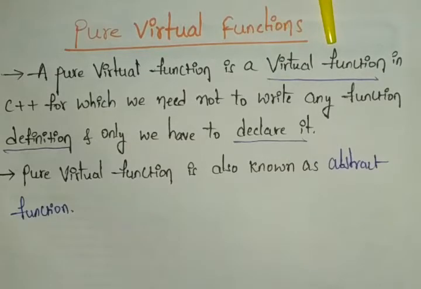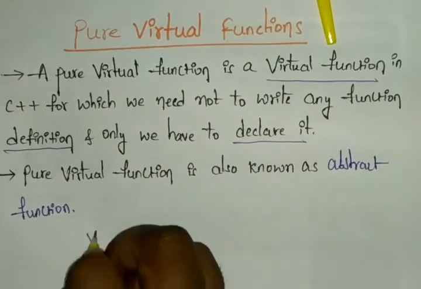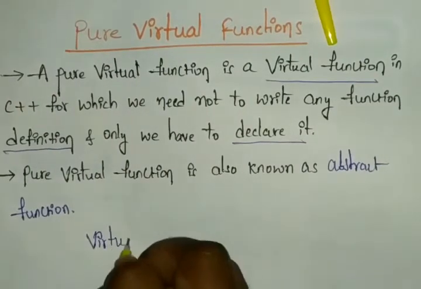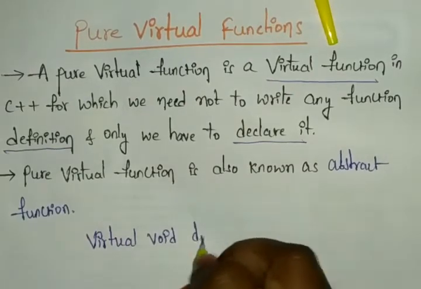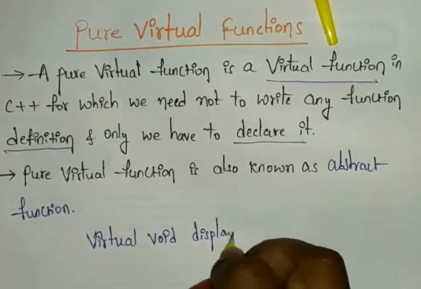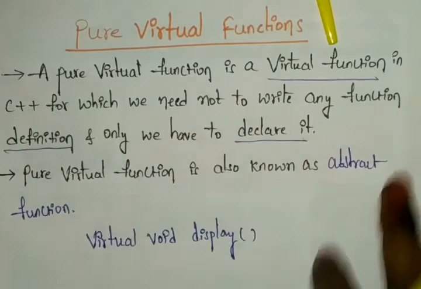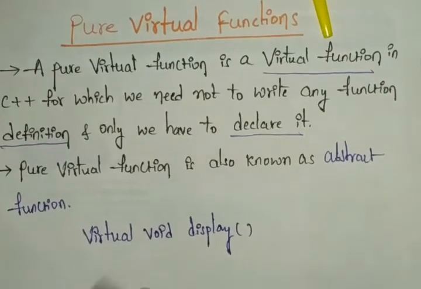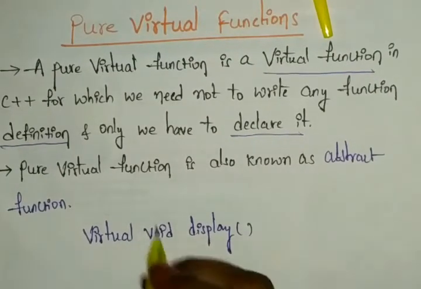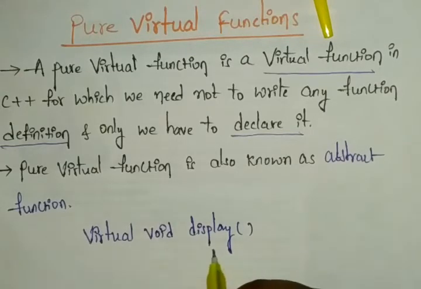Compared to virtual, it is also the same. For example, virtual void display. Normally, when you define or redefine functions, you also have the virtual keyword, and void is the return type, display is our function name.